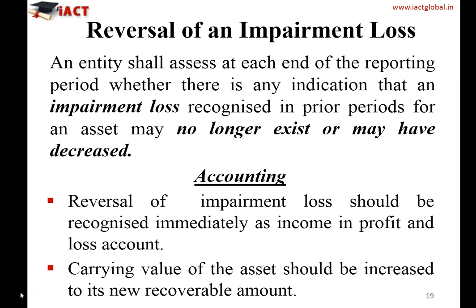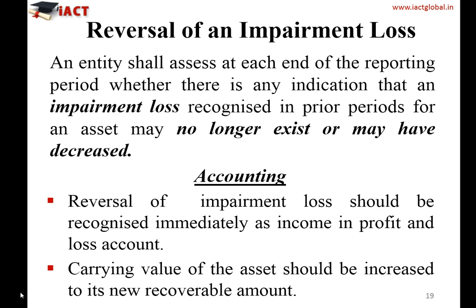Now, after understanding the measurement of impairment loss and how we recognize it in the books of account, there could be a reversal of impairment loss, and how it could be done. The entity shall assess at each reporting period whether there is an indication that an impairment loss recognized in a prior period for an asset may no longer exist or may have decreased.